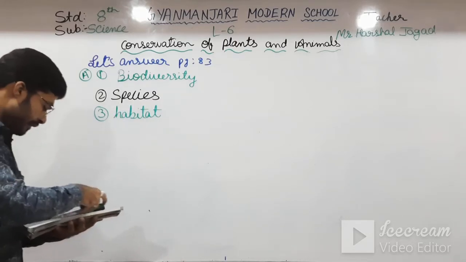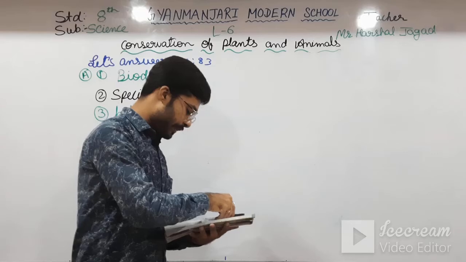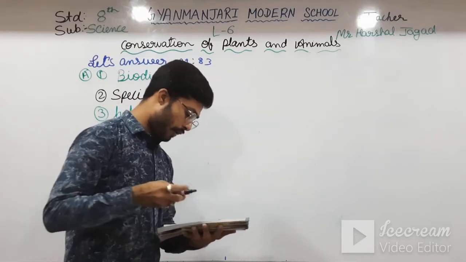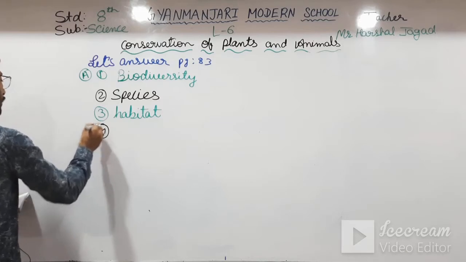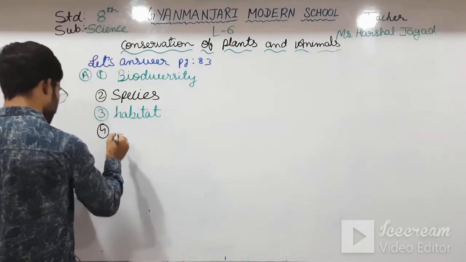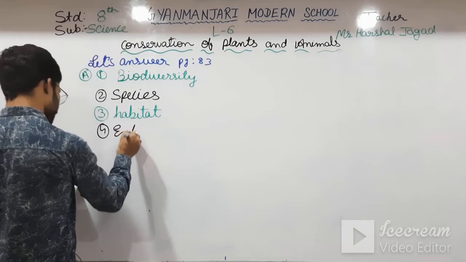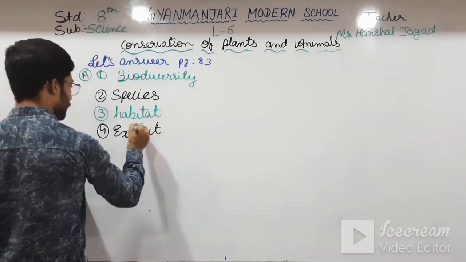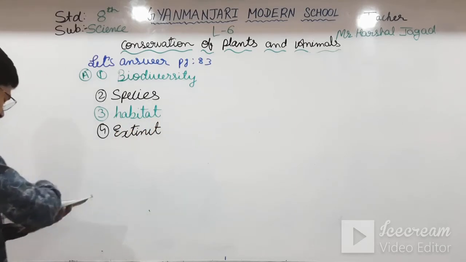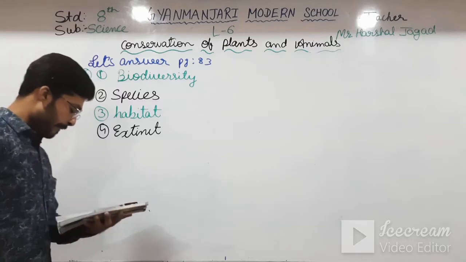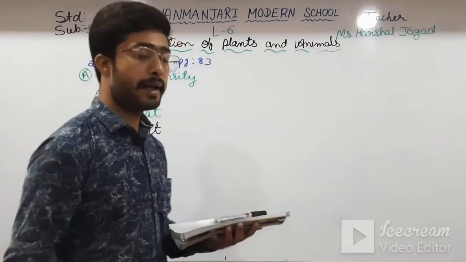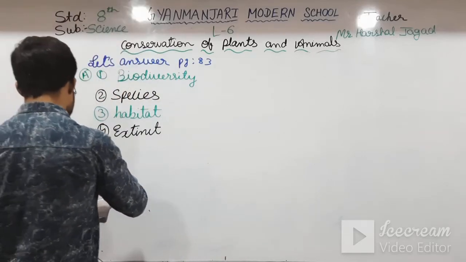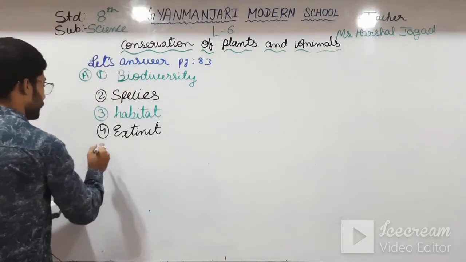Next, the fourth one: species that are no longer found anywhere on the earth are known as extinct. Fifth one, species that are at high risk of becoming extinct in their habitat are known as endangered species.